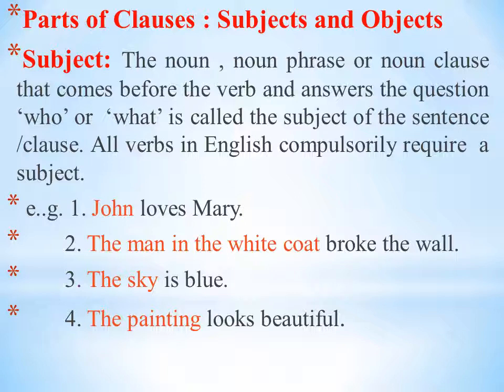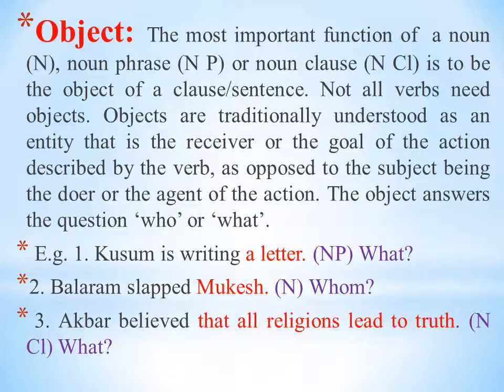The painting looks beautiful. Here the painting is noun phrase. The determiner and painting is noun or noun phrase. Looks is verb and beautiful is object. The subject of the sentence is a noun phrase or noun clause. Now object.